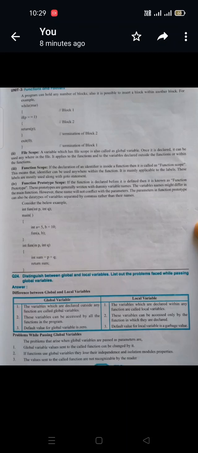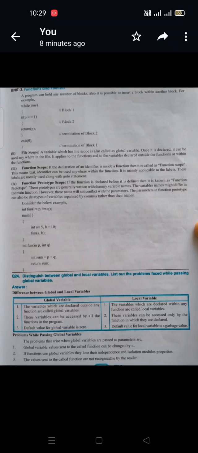You can consider a complete program as a file. A variable which has a file scope is also called a global variable. Any variable having file scope means it is declared as a global variable. Once it is declared, it can be used anywhere in the file. In the complete program, you can utilize that variable which we have declared globally.